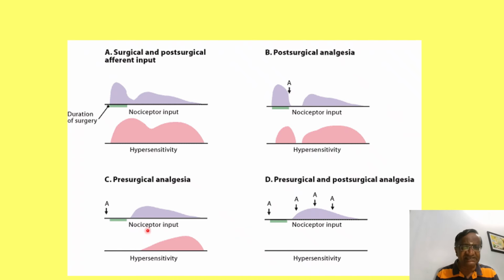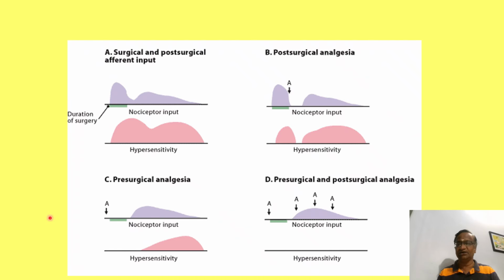Now we have pre-surgical. For example, you have topped up an epidural before the incision, 5-10 minutes well before the incision. You continue this, and the nociceptor input is still less, and the hypersensitivity is less. Now, what we need to do is put an epidural, give pre-op, give intra-op, and give post-op. Here also the nociceptive input is fixed, so the hypersensitivity chance is less.